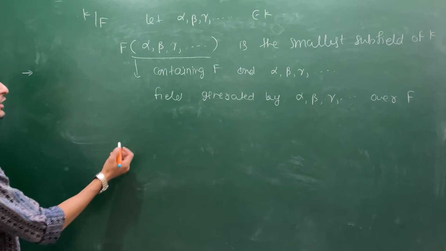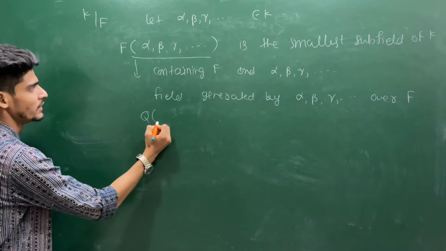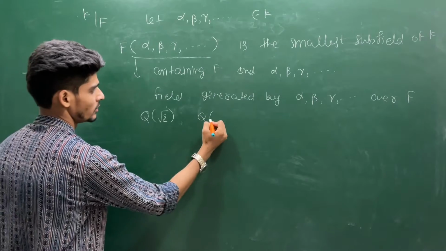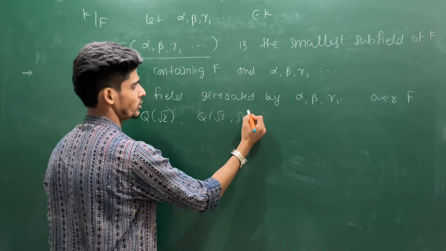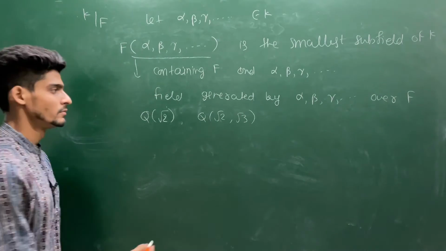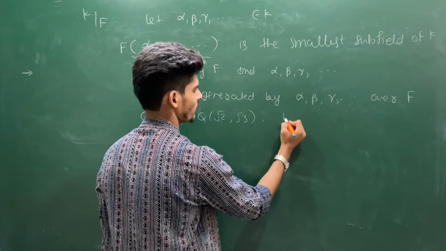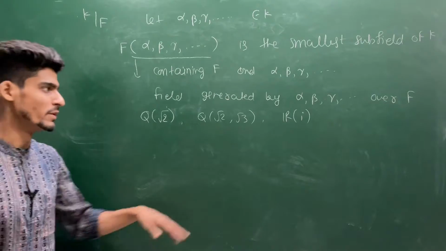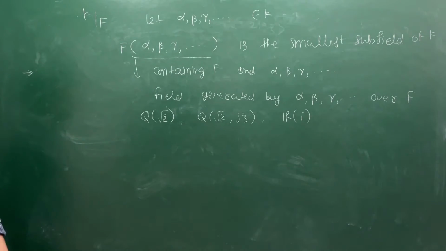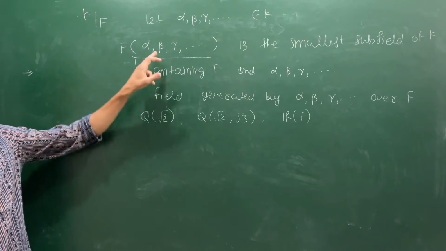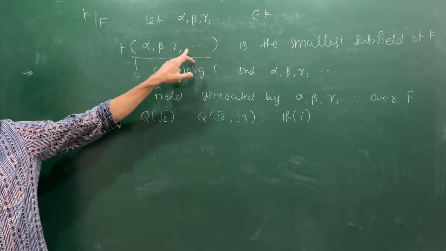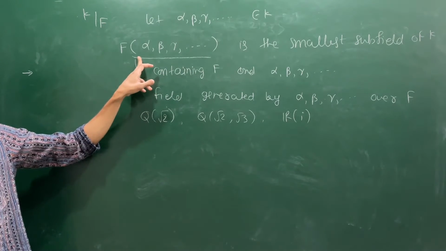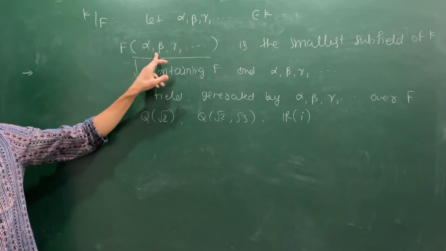There are plenty of examples you can create. Say Q(2^q), Q(√2), Q(√2, √3). You can create more. You can create Q(i), which actually becomes C. So these are structures. If you have a finite number of these elements, then you say this is a finite extension over F.